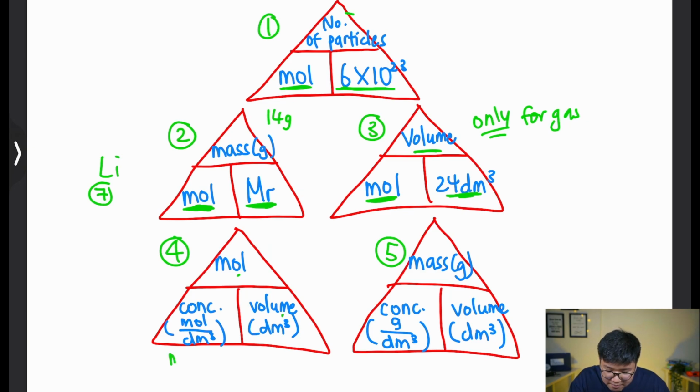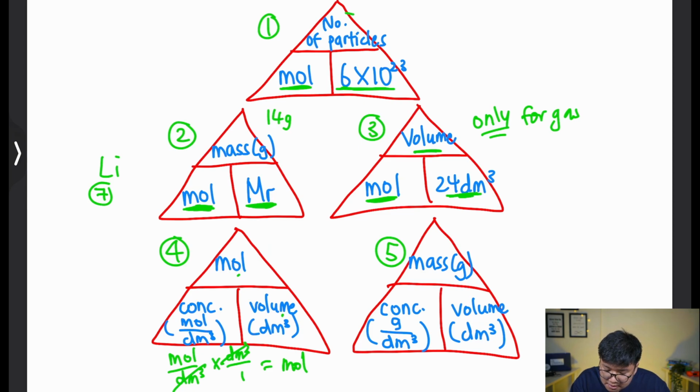So for example, if the Milo is very concentrated, it means there's a lot of Milo powder inside, okay, per unit volume. If it's very diluted, means there is less mole per dm cube. Okay, so it's how diluted something is. And this magic triangle, you use concentration times volume to get the mole. Similarly, if you want to find concentration and you only have the mole and volume, you just take the mole divided by volume, then you get the concentration.